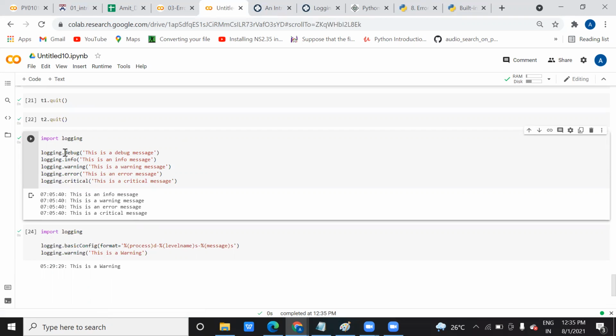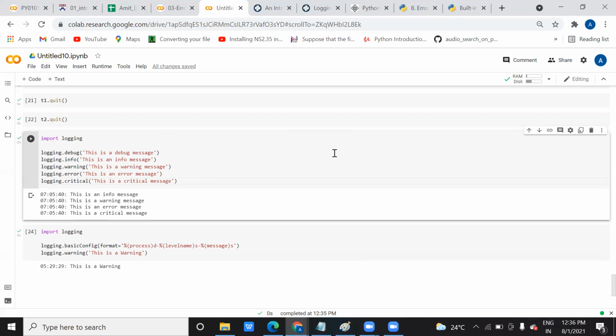Because this is metadata, once you run this, it will make the other logging information executable. This line helps in running these further lines, these four lines, and with this it is showing you the timing also. As I said, it does not take our system time. I'm running in Colab, but once you run on your local system, you might see the timing of your system. So it changes from system to system.